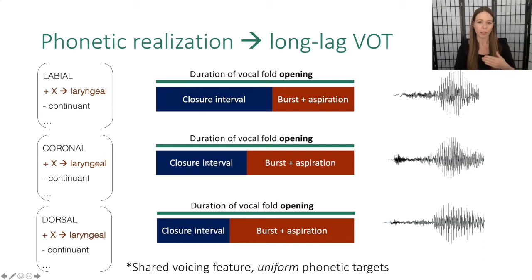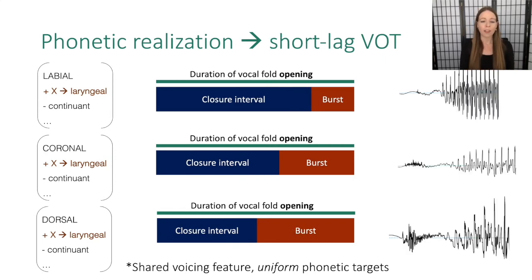For T, the cavity is slightly smaller, and for K, the intraoral cavity is made behind the velum, so it's between the glottis and the velum, and so it doesn't take that much time to build up the necessary pressure to delay the voicing. So this means that we get slight differences in the observed VOT because all we're observing is the burst and aspiration. So we are getting a shorter VOT for P than for T than for K. At least that's the expectation.